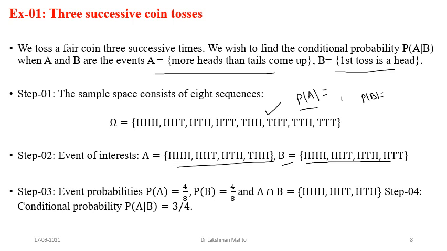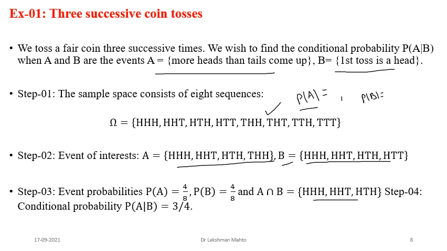Now if you look at the common outcomes of A and B, these are the common outcomes. That means how many times is A happening in B? Three times. And vice versa, you can say how many times is B happening in A? Three times. So okay, step 4 is all about finding the conditional probability.